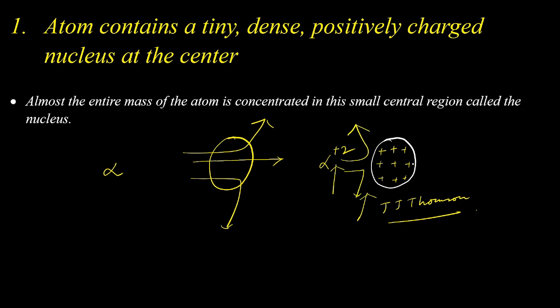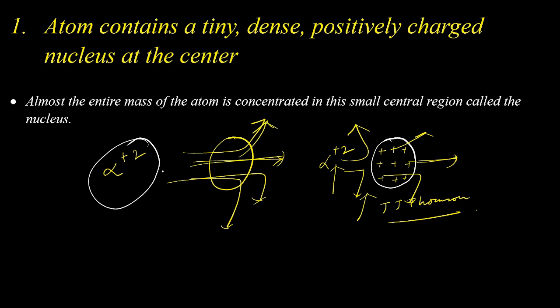It could not go through the atom, whether through a straight path or through a deflected path. But in his alpha particle scattering experiment, Rutherford observed that alpha particles managed to pass through the atom, whether by a straight path or a deflected path.